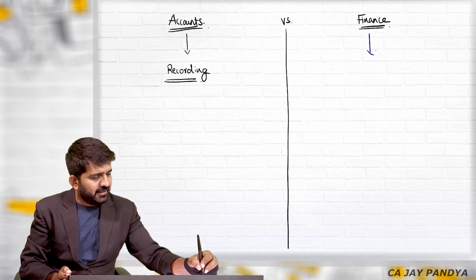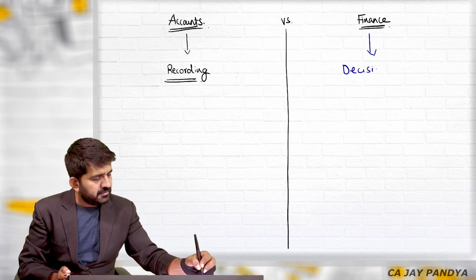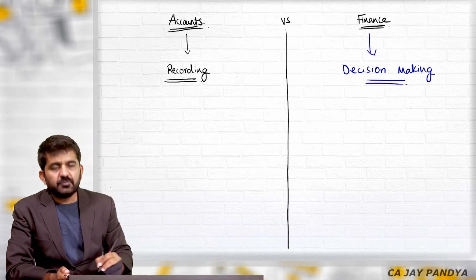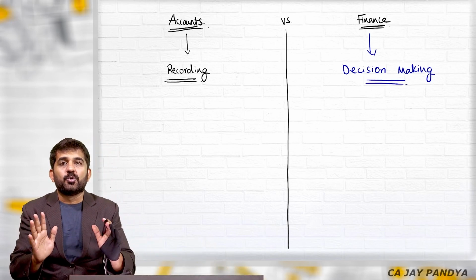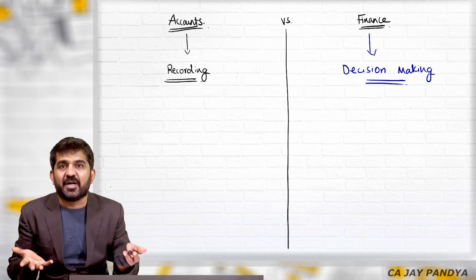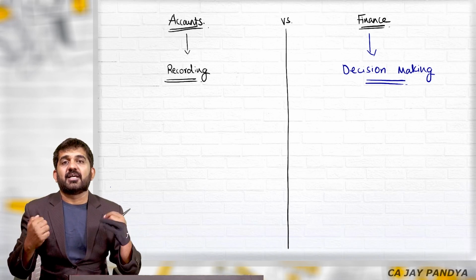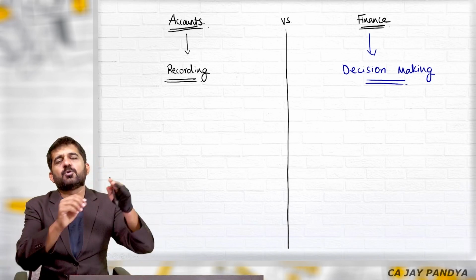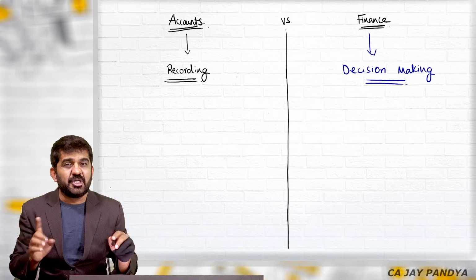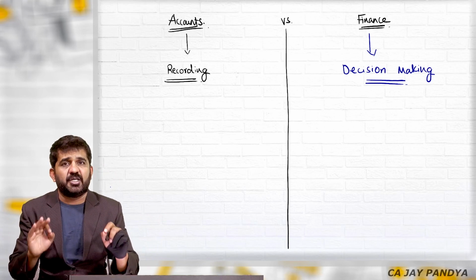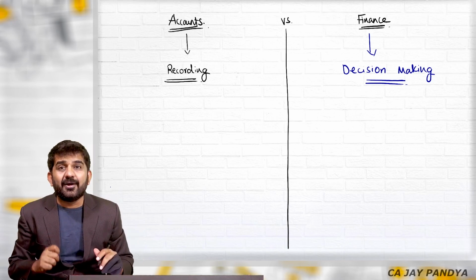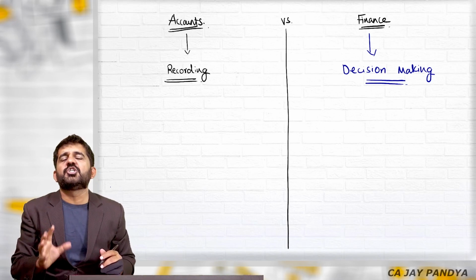Finance, on the other hand, is decision making. Please understand, students don't know the concept of finance. They just want to learn, mug up and pass in finance. They are not keeping finance in their blood. They want it only in the mind so that they can go into the examination, take out whatever they have learned and just pass the examination. This is not how to become a successful financial manager. If you want to pass the examination, if you want to grow in the finance field, you will have to learn finance. Finance is a decision making concept.